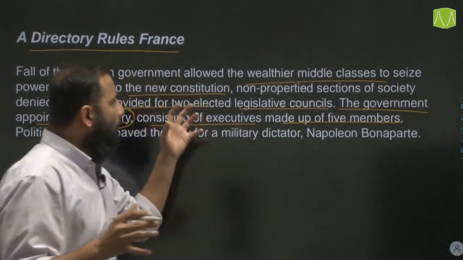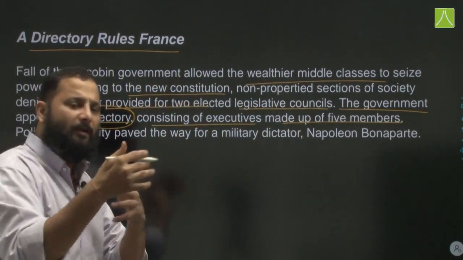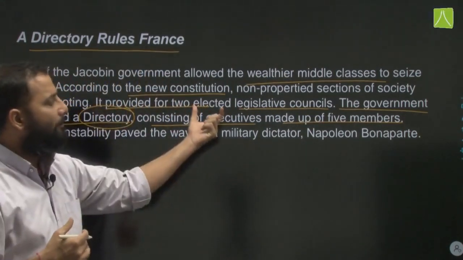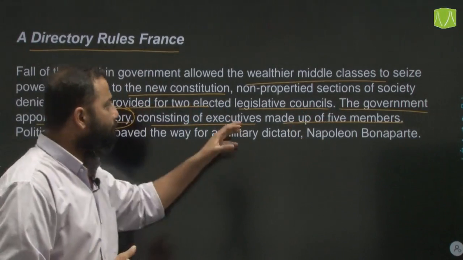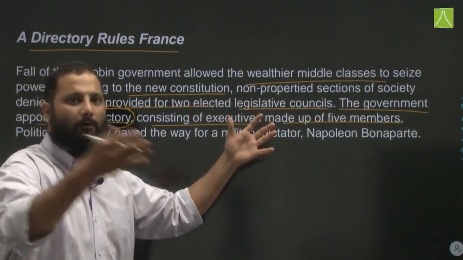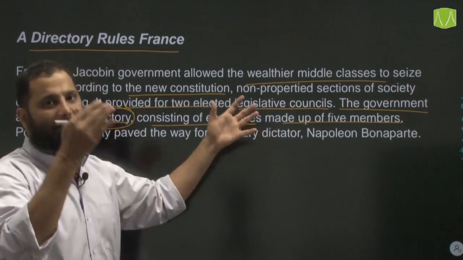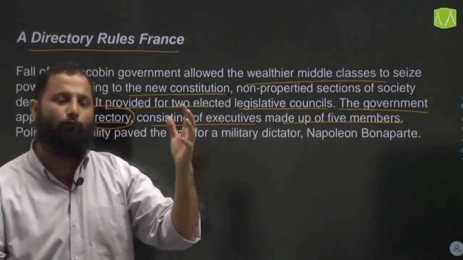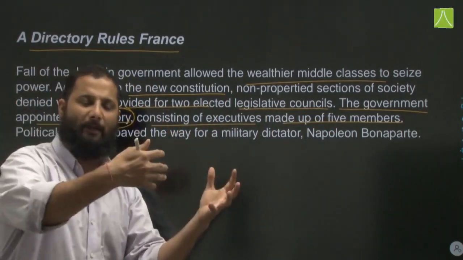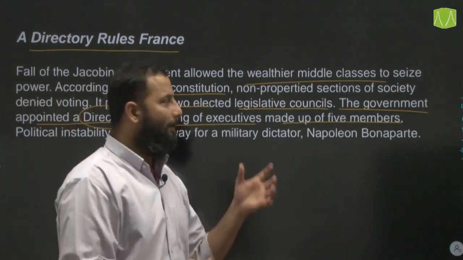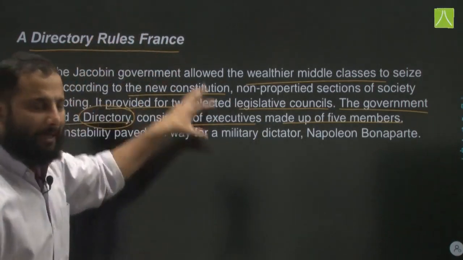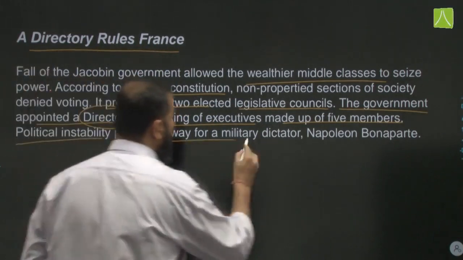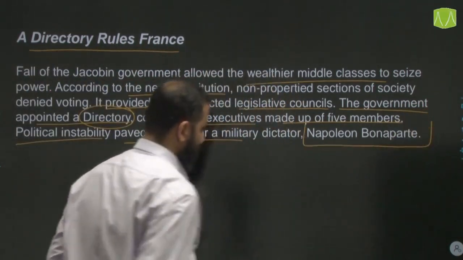Now the problem was that the executives and these legislative councils were always in constant clash. So the legislative councils dismissed the members of the executives, new members were appointed, and again those clashes happened. Therefore, there was no stability in the Directory, and that is why it led to Napoleon's rise. That is, political instability paved the way for the military dictator Napoleon Bonaparte to rise.